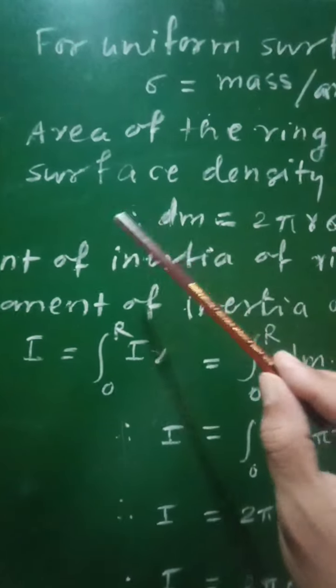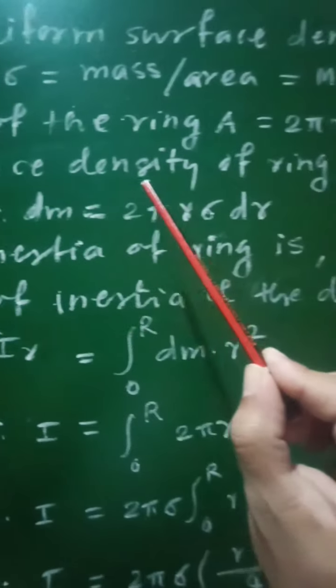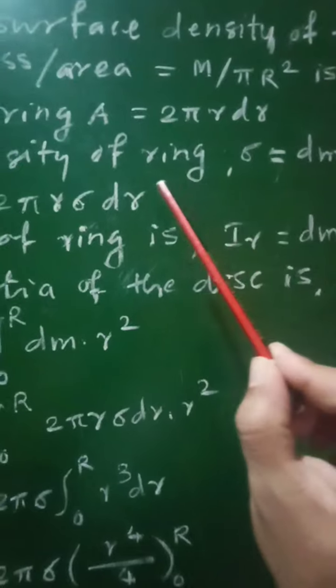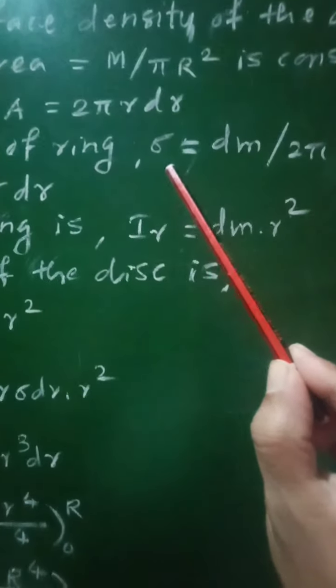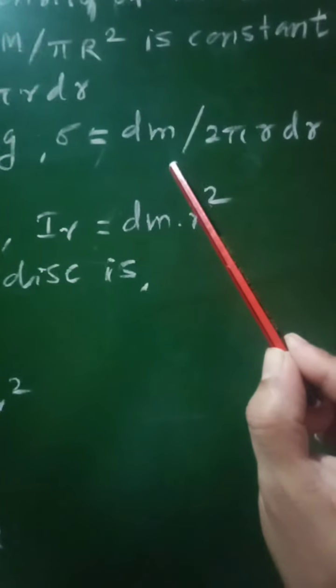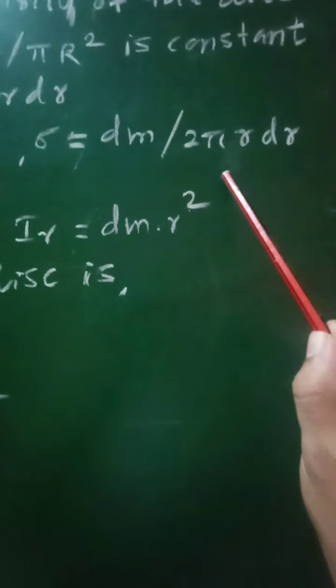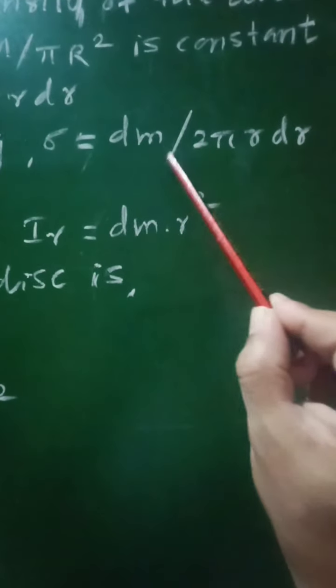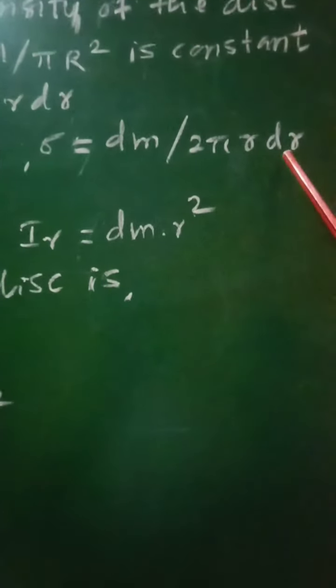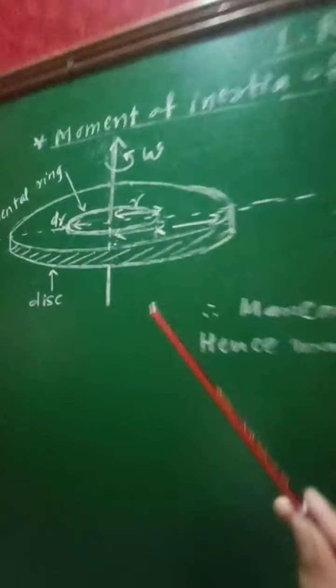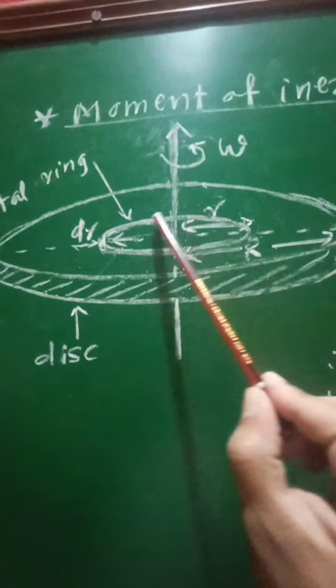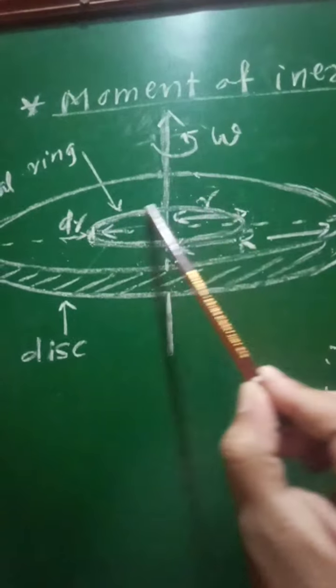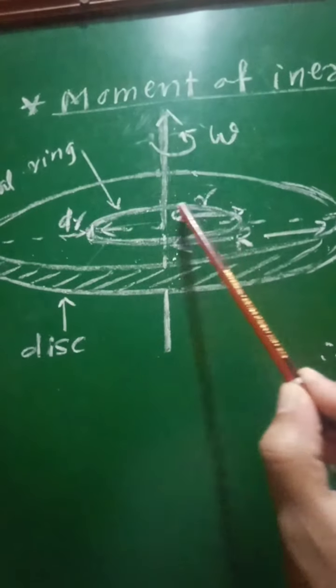Then the surface density of the ring sigma will be given as mass per unit area of that ring, that is dm upon 2 pi r dr. In this case, this elemental ring is considered, so this will be only the ring and not the disk.